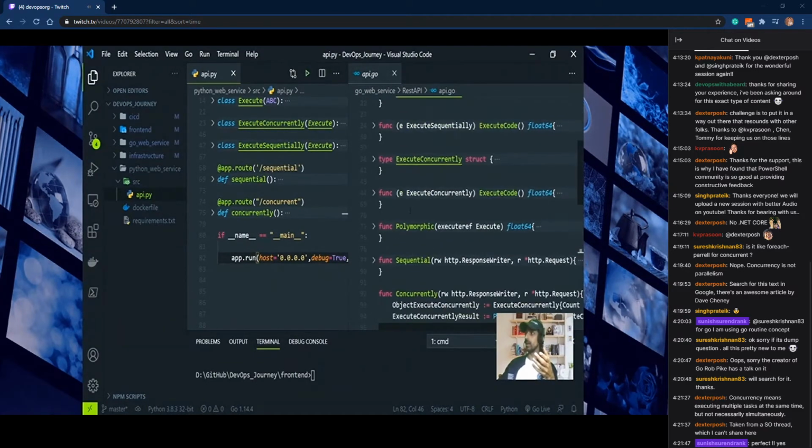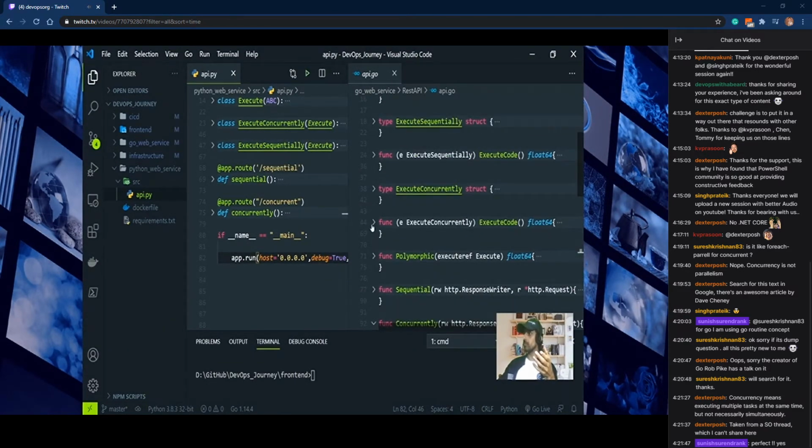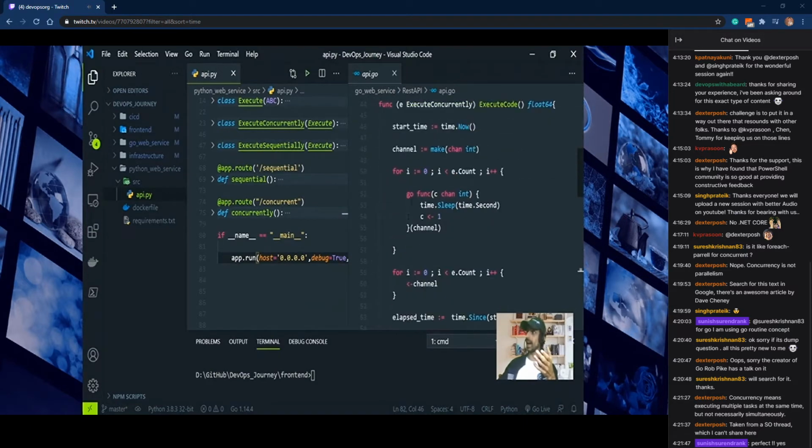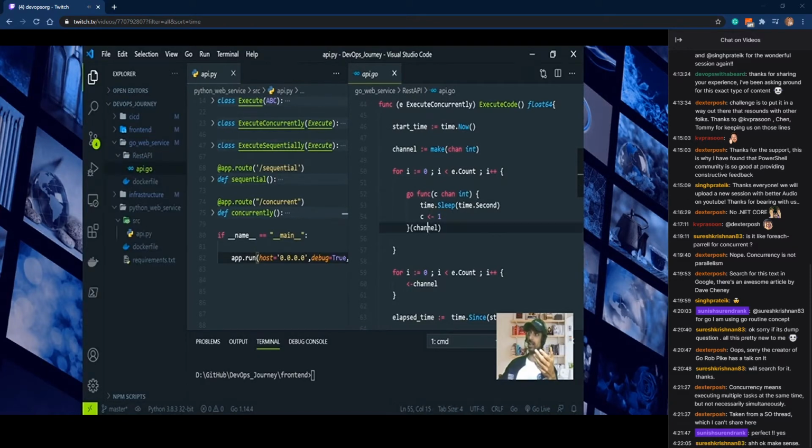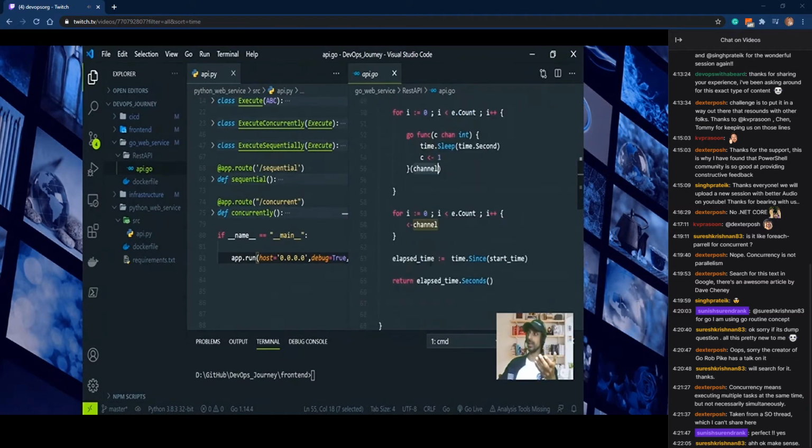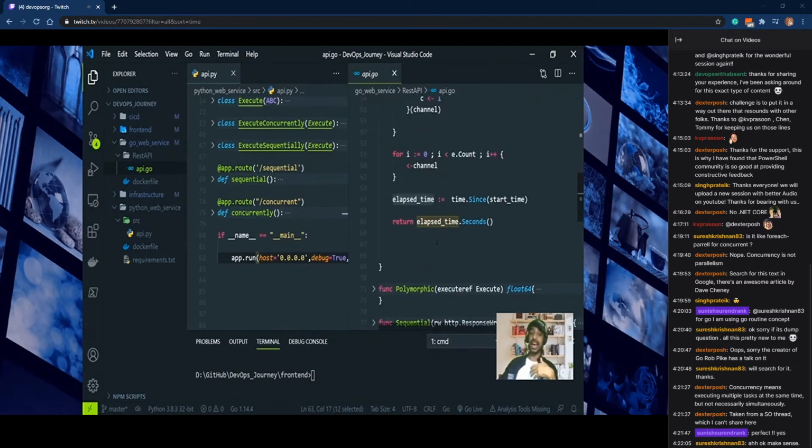So if I go to the function concurrent, you can see that I have defined a goroutine function, and it is running and giving the response back to the channel, and the channel is capturing all the responses from that particular goroutine. And we are calculating the elapsed time here, and this elapsed time is actually sent back to the user UI, as we discussed in the UI part.